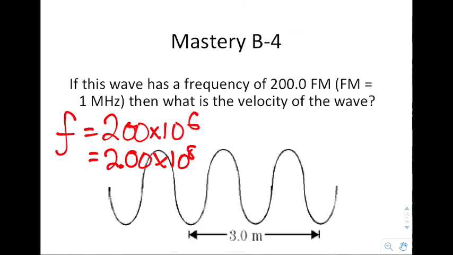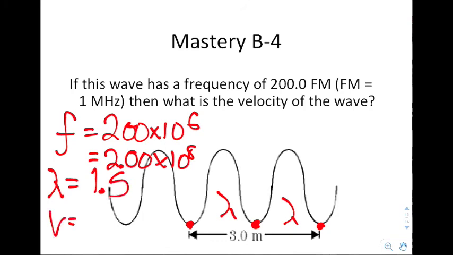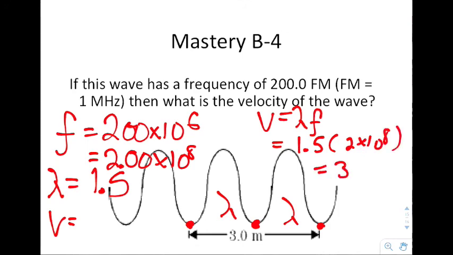It says this particular wave. Now this is a tricky question because remember, the distance between identical points is what we call the wavelength. What they show you here is not the length of one wave, but the length of 2 waves. As a result, you would have to say that the wavelength is not 3 meters, but instead it's 1.5. And then you can solve for the velocity. Velocity equals lambda f, or 1.5 times 2 times 10 to the 8th, which gives you 3 times 10 to the 8th meters per second.